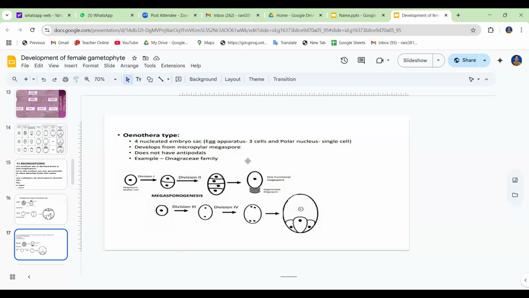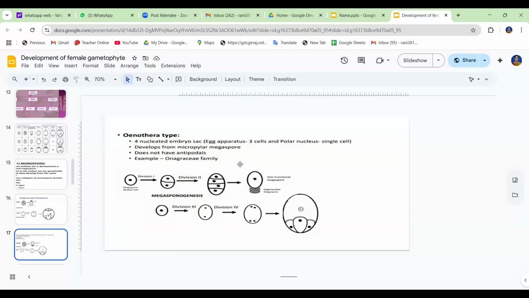Which family? Onagraceae family. In this type, the megaspore nucleus divides twice and thus produces 4 nuclei at the micropylar end. These nuclei give rise to a normal egg apparatus and a single polar nucleus.